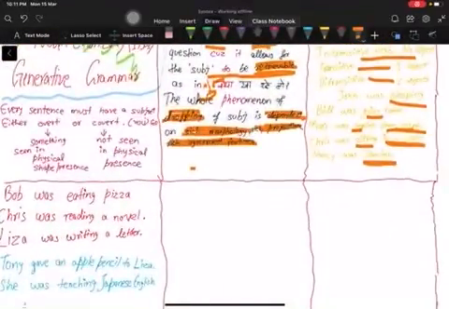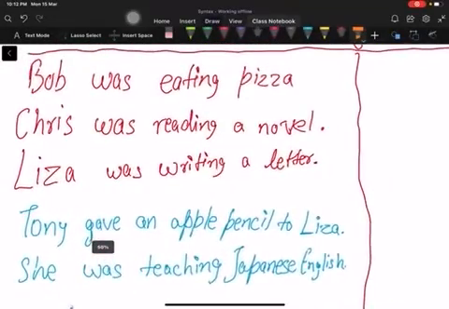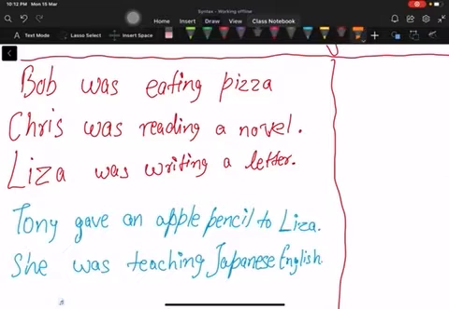Those are intransitive verbs. But now we look at transitive verbs that take one object as a complement, not as an adjunct, as a complement. Bob was eating pizza. So what was he eating? He was eating pizza, right?